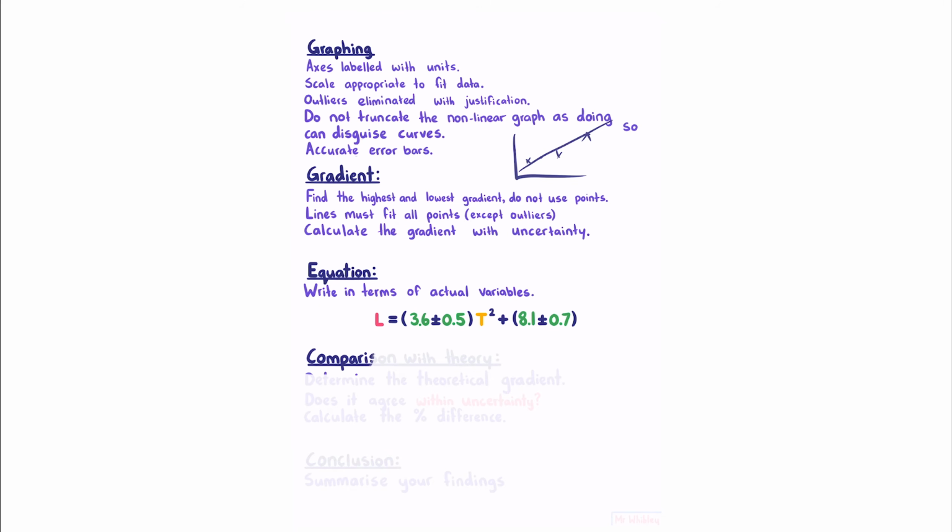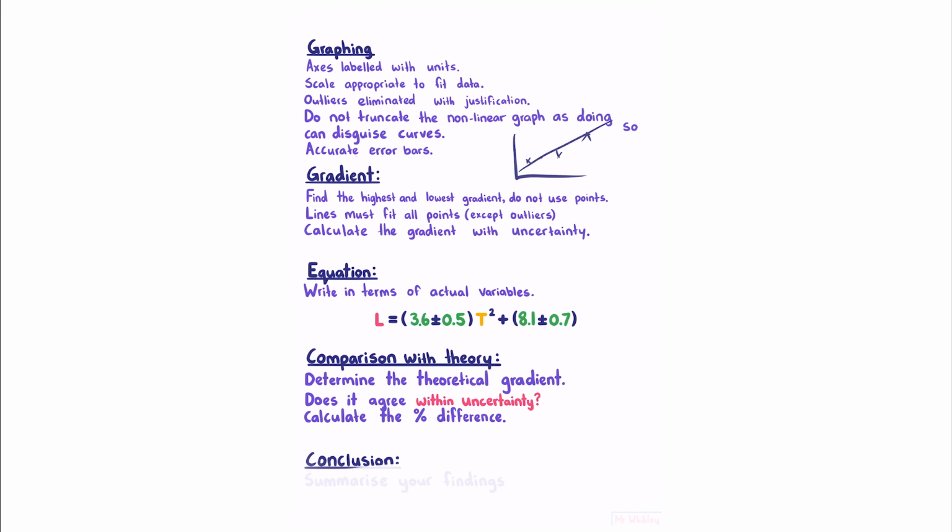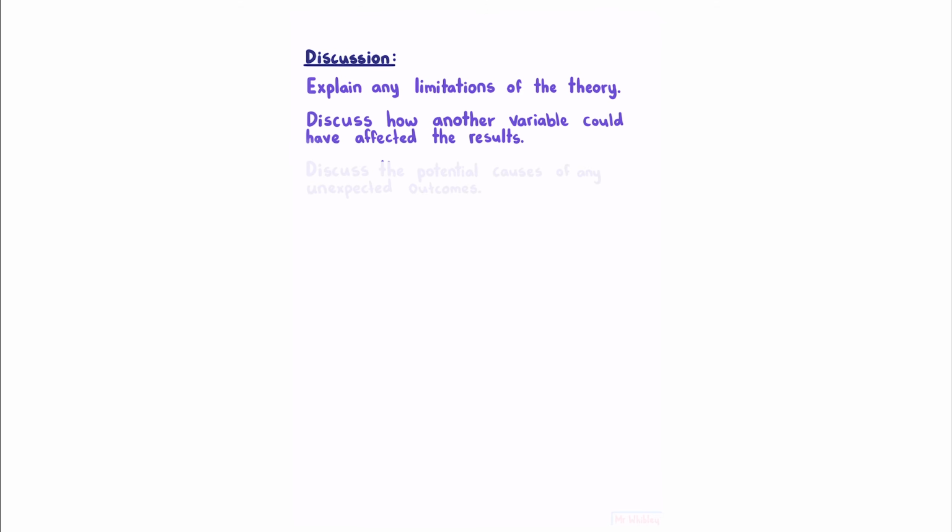You should draw a comparison with theory, where you determine the theoretical gradient, does it agree with your experimental within uncertainty, and calculate the percentage difference. Your conclusion is a summary of your findings. For your discussion, explain any limitations of the theory, such as the small angle approximation, discuss how another variable could have affected the results, and discuss the potential causes of any unexpected outcomes.